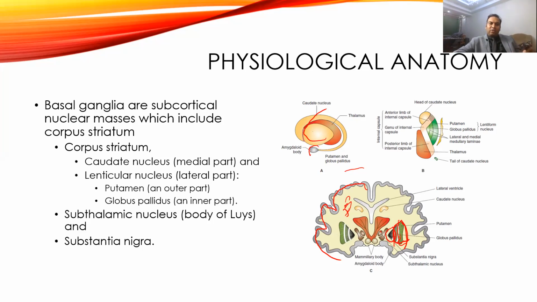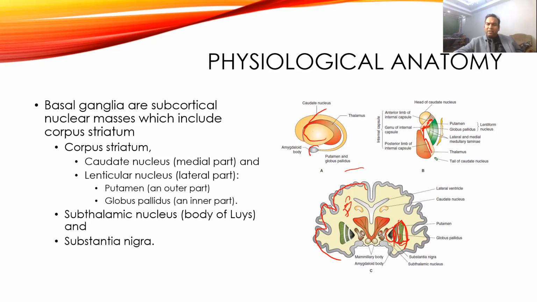Okay. Then come to the subthalamic nucleus and substantia nigra. The corpus striatum is separated from the subthalamic nucleus and substantia nigra by a strip of white matter, and that strip of white matter is called the internal capsule. Through this internal capsule, lots of tracts, fibers from the cortex go to the brain stem. It is a very compact structure, and if any damage occurs to the internal capsule, it can cause hemiplegia.